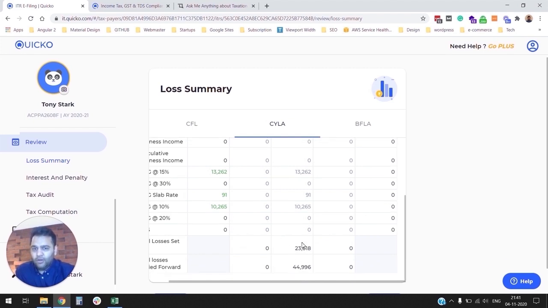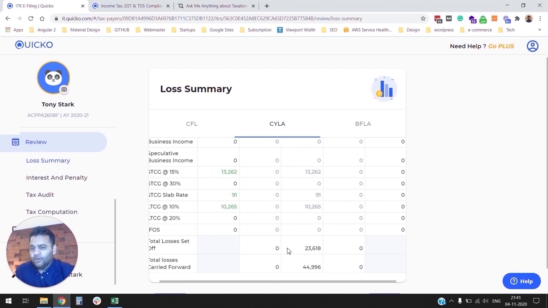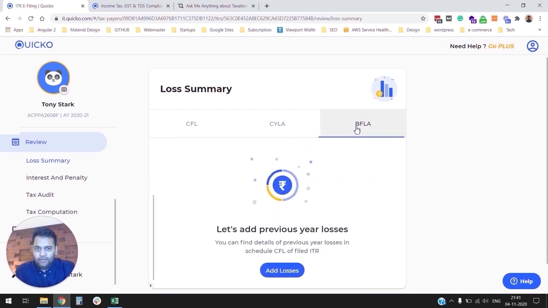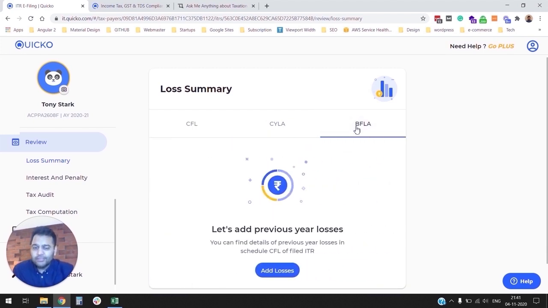That also reduces your current year losses once the set off is done. If we go to brought forward losses, in this case, since I haven't added any brought forward losses, there aren't any, but you could easily add losses brought from previous years to reduce your taxable income.